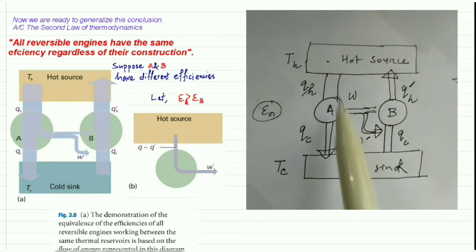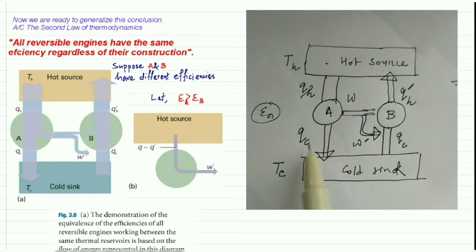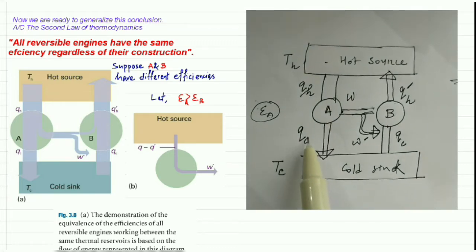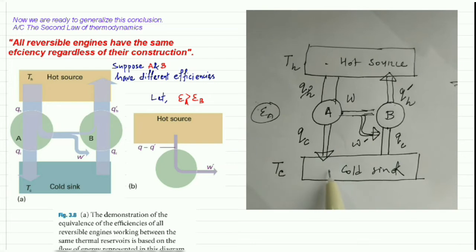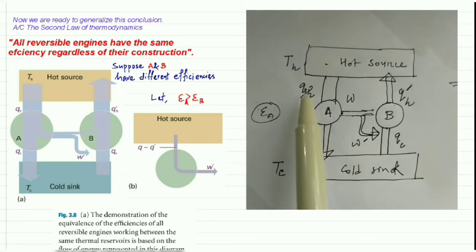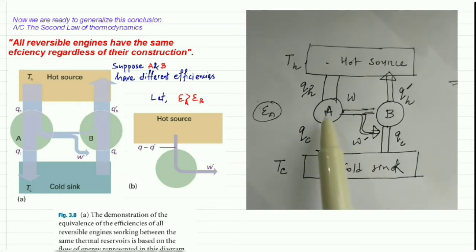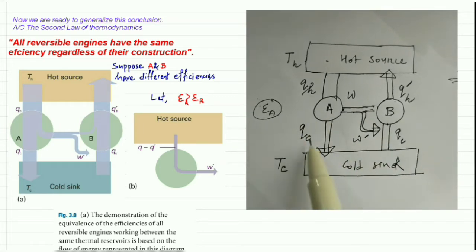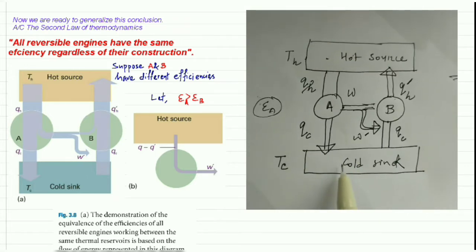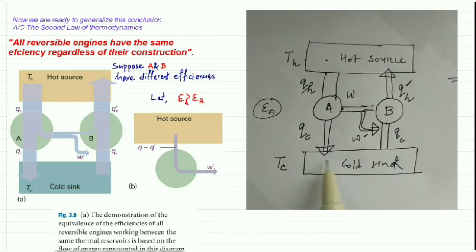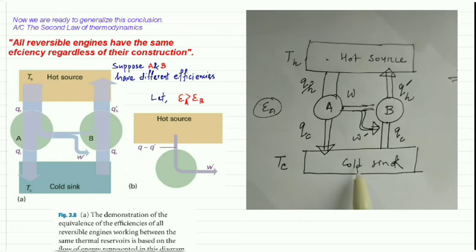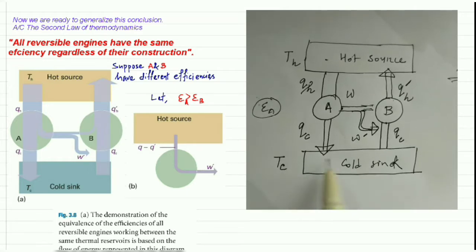Again, it will release some amount of heat, QC, to that sink, because it will not convert all the heat into work. That is not possible for this machine. So it releases QC amount of heat to that cold sink, which means the temperature of the sink will be increased.